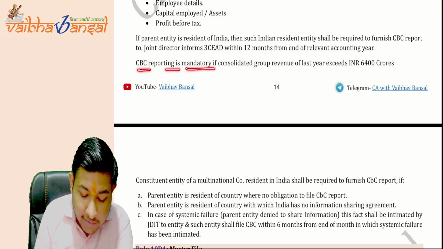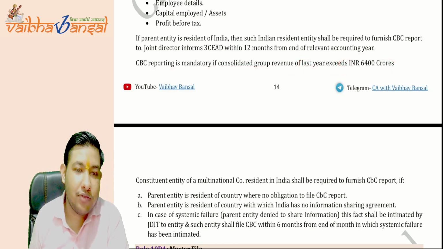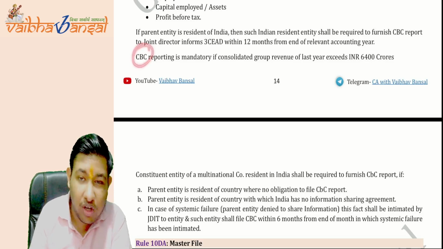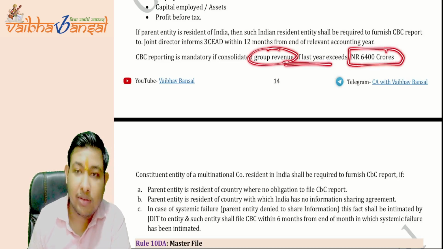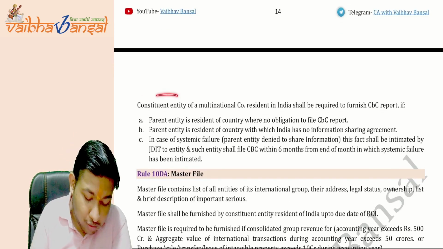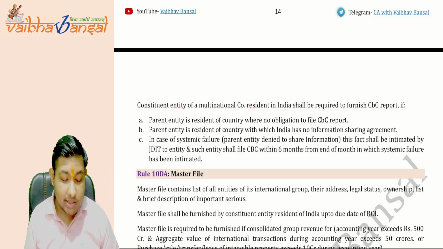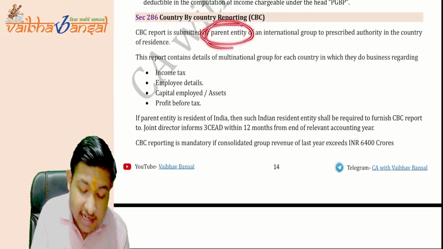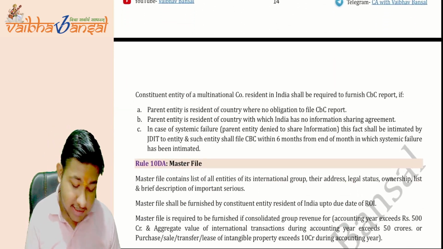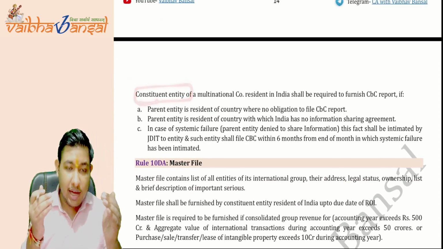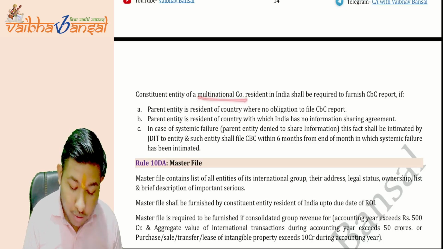Now, CBC reporting is mandatory if the consolidated group revenue of the last year exceeds 6,400 crores. CBC reporting will only be applicable if your last year group revenue is exceeding 6,400 crores. Now, a constituent entity of a multinational company resident in India shall be required to furnish the CBC report. What it says? Earlier it said the parent entity will file the CBC report. Now they are saying the constituent entity, which means the entity under the parent entity of the multinational company, who is a resident in India.